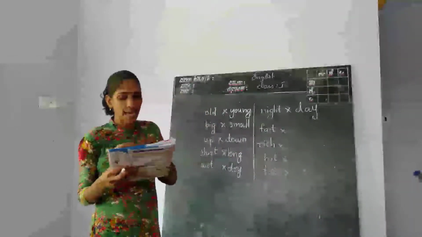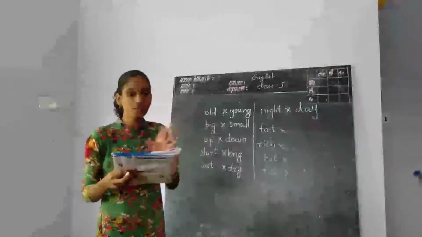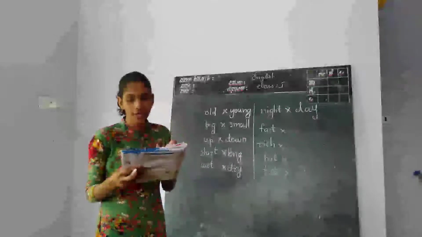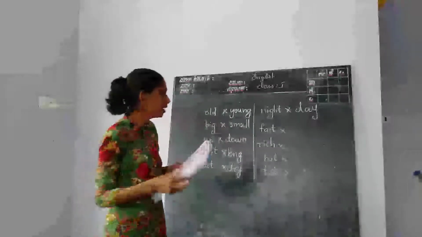And the next one. You are too dash. You need to run fast to win the race. Fast is underlined there. Fast opposite slow.